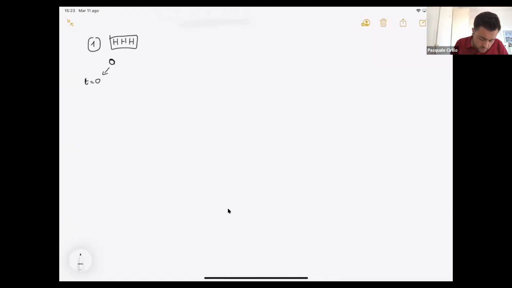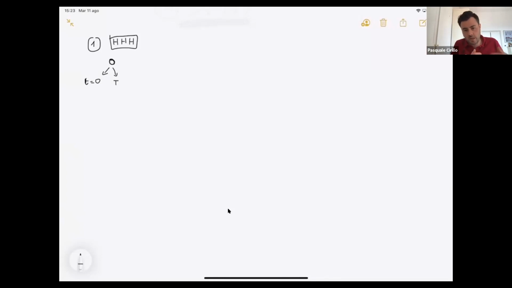But it can also be the situation in which I'm looking at my sequence and now I'm in the situation T. So I have tails. And from now on, I'm counting how many heads I have so that I have 3 heads in a row. So the starting point 0 represents both situations.